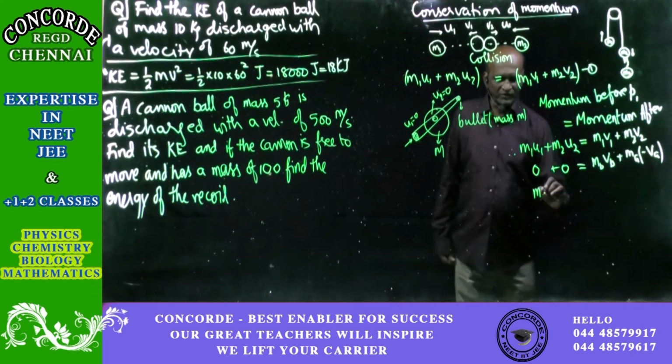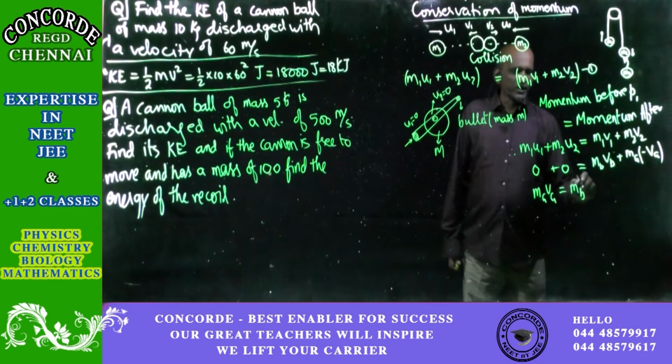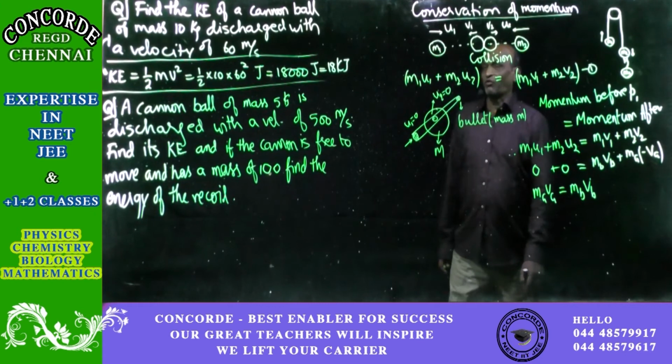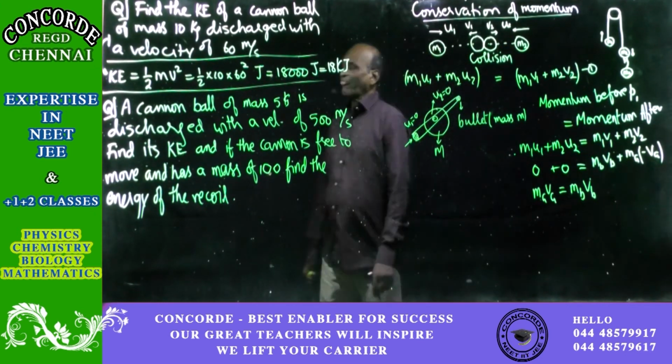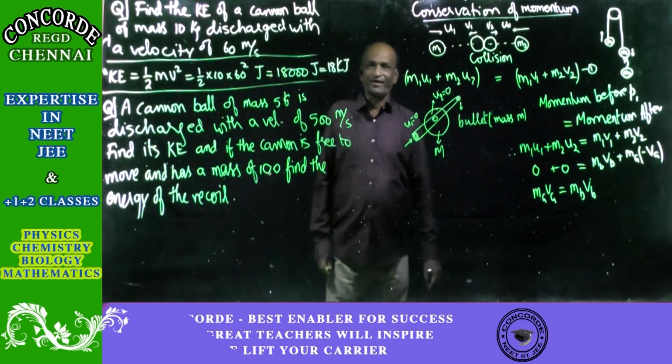So you will get mass of the gun into the velocity of the gun is equal to the mass of the bullet into the velocity of the bullet. And that is all. Now see what is all about the second question. Find the energy of the recoil.